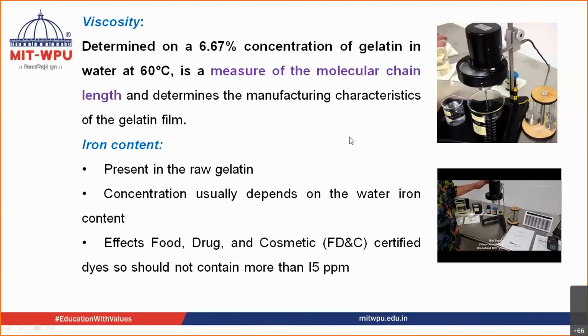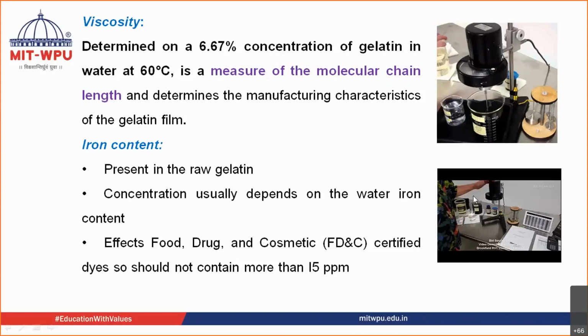Depending upon the viscosity of the preparation, if it is a highly viscous semi-solid kind of preparation, then you go for a higher spindle number, the bigger spindles. If it is not that viscous, then you go for smaller spindles. Depending upon the dial reading, this dial reading is multiplied by the factor chart. So this is the factor chart, and with it you multiply the dial reading and you get the viscosity.